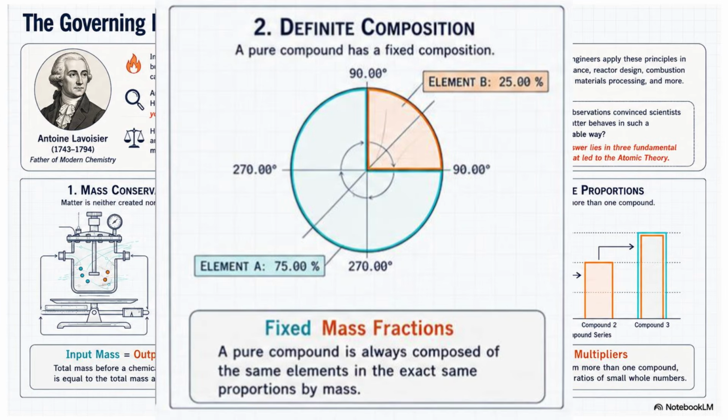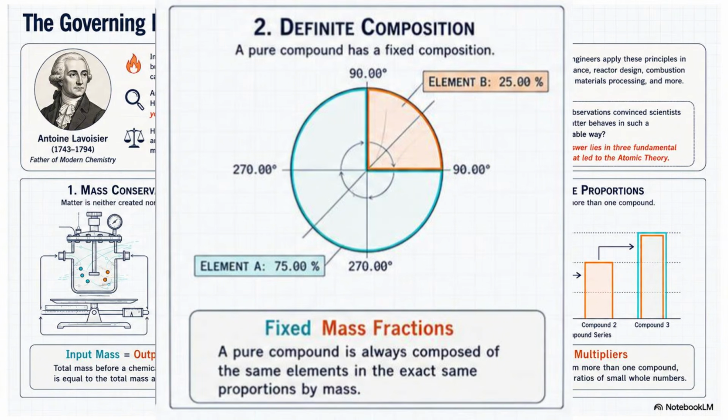That is why the label below says fixed mass fractions. Every pure compound always contains the same elements in exactly the same proportion by mass. One excellent example is water. Regardless of where water comes from, pure water always contains approximately 11% hydrogen and 89% oxygen by mass.